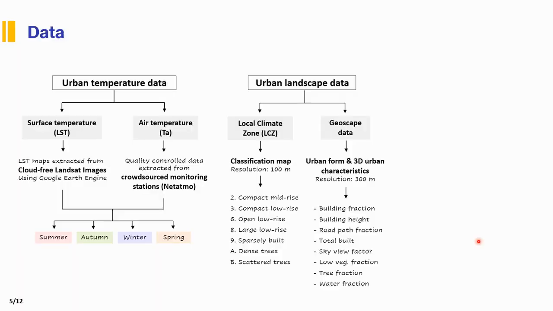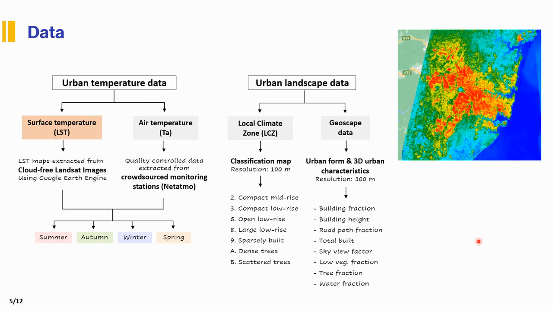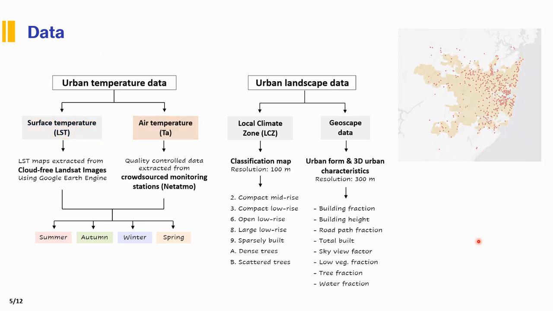To answer these questions, we use an air temperature dataset in Sydney combined with satellite imagery and metadata on urban landscape. For surface temperature, we use Landsat 8 images. This is one of the extracted LST maps for Sydney on a cloud-free summer day. For extracting air temperature, we use crowdsourced weather station data. This map is showing the location of the Netatmo stations across Sydney, around 800 stations.